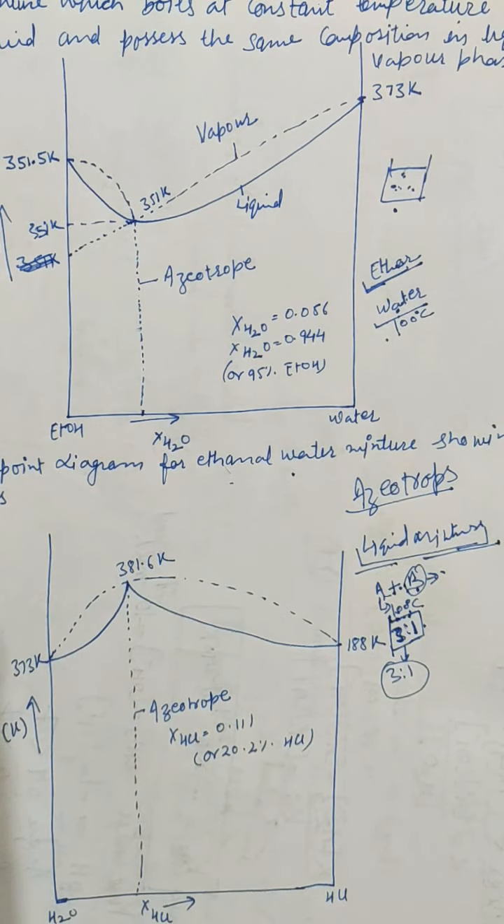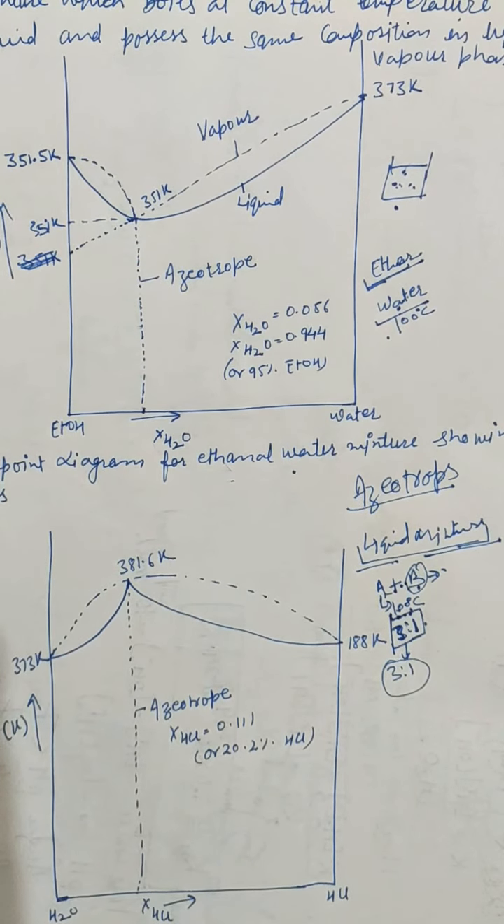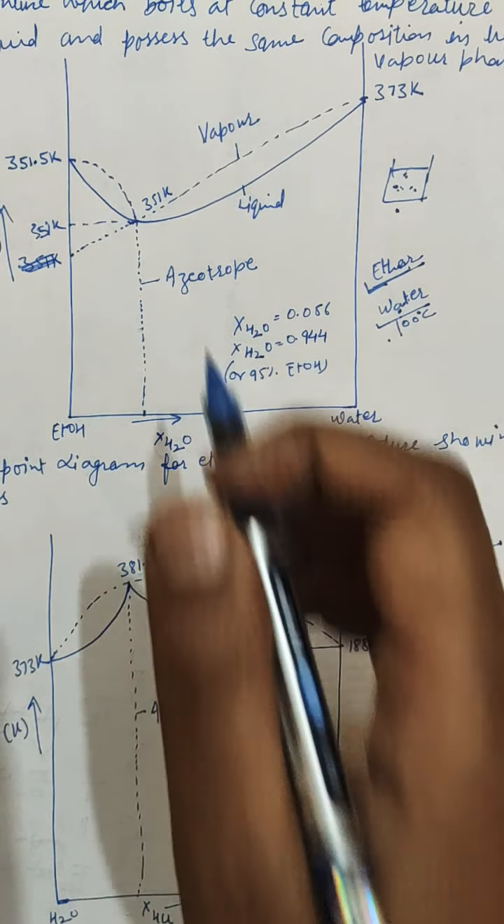So let me tell you about its theory. This type of minimum boiling point azeotrope corresponds to such a composition of the solution which has maximum vapor pressure and hence the minimum boiling point. So maximum vapor pressure, why?